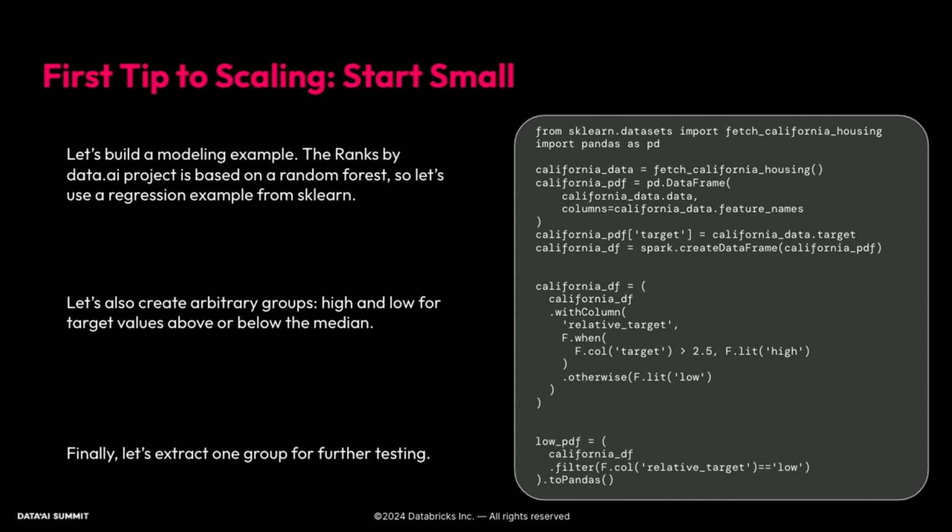And then finally, we'll extract one group for further testing. What you're not seeing below the text here is that we're filtering the low group out and converting that to a Pandas data frame, just like we did with the A group on the previous slide.